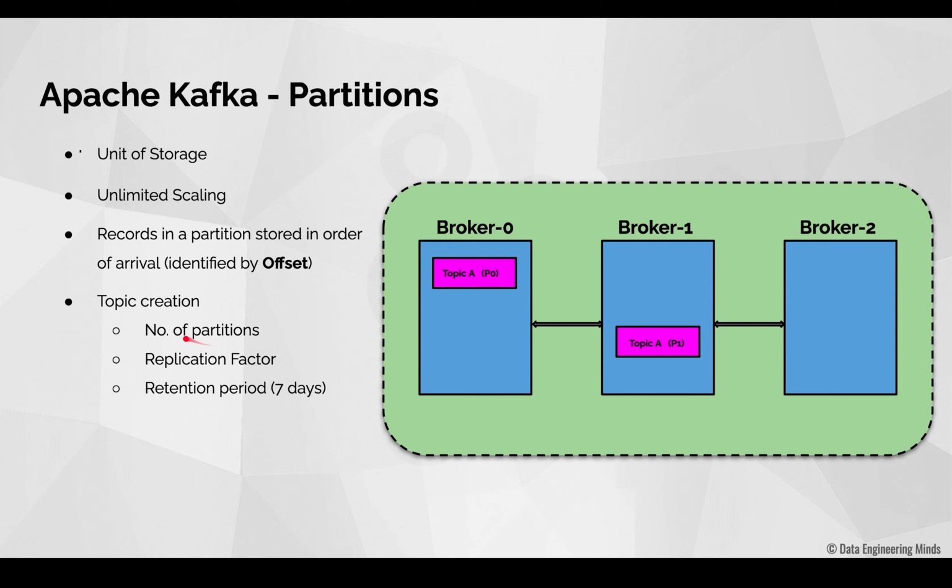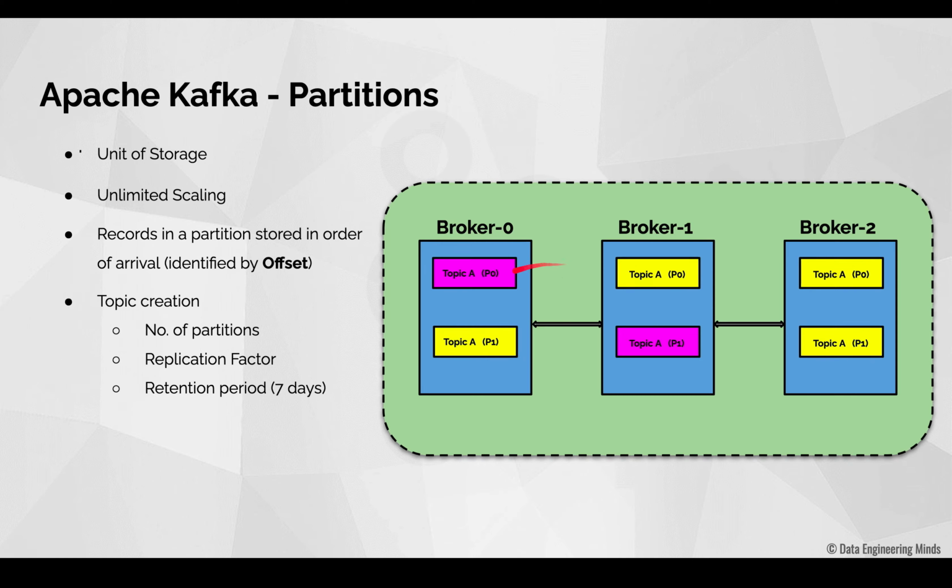So whenever we create a topic in Kafka, we need to specify certain parameters. The first one is the number of partitions. Here I have specified 2 partitions while I created this topic A. Accordingly, Kafka created this topic with 2 partitions P0 and P1. The next one is replication factor. Replication factor is nothing but the number of copies that we wish to have for each partition in a topic. Here I have specified the replication factor as 3, and that's the reason for each partition you could see Kafka creating 3 copies each. We call each of these copies of a partition a partition replica or simply a replica. So you could see P0 having 3 copies and also partition P1 having 3 copies.